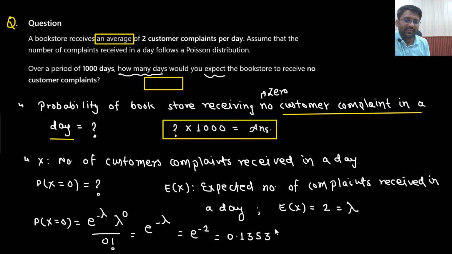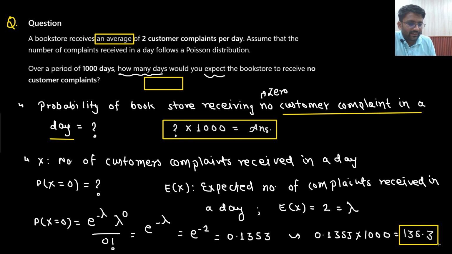right? So if you multiply this particular thing with 1000, then what is the answer you are getting? 135.3 days. So it is expected that there would be roughly around 135 days where you will receive no complaints. Is that understandable to you or not? Is this question understandable to you or not? I know they are not very straightforward.